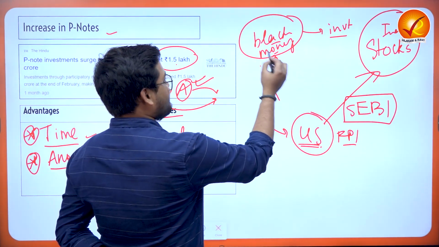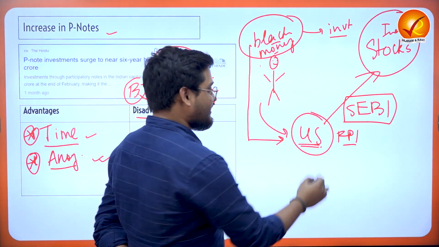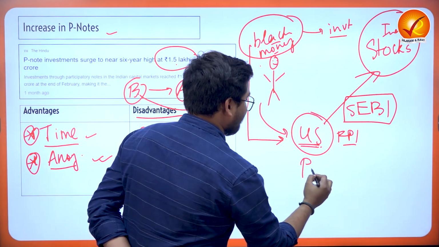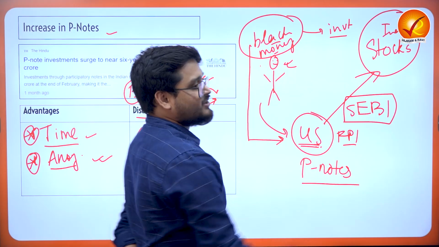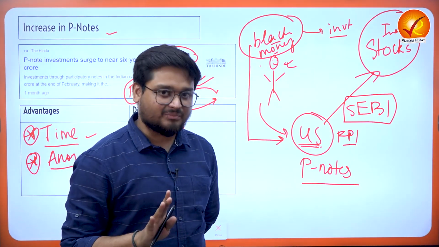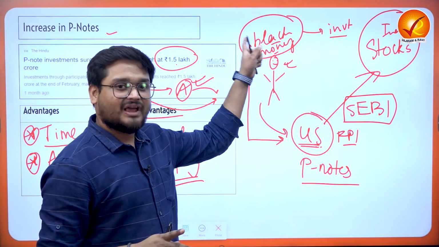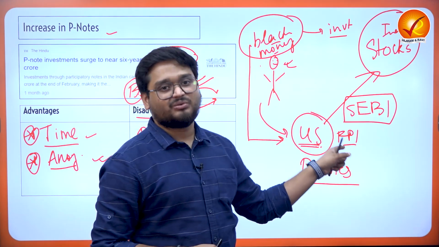So he sends some of the black money to this investor, and the investor buys some P notes on his behalf. So we find that this is one of the ways where round tripping can take place, where black money is invested in the Indian stock markets via P notes.